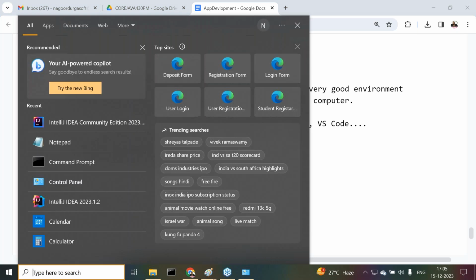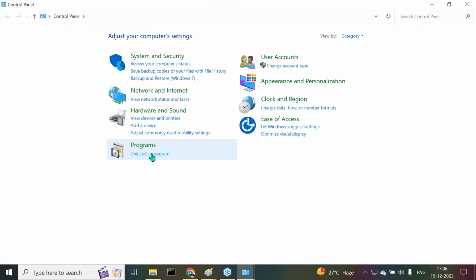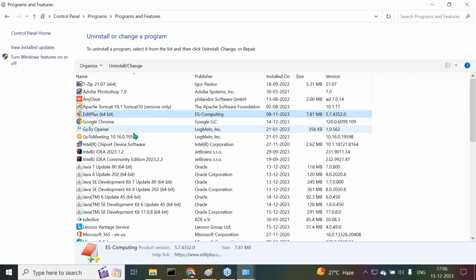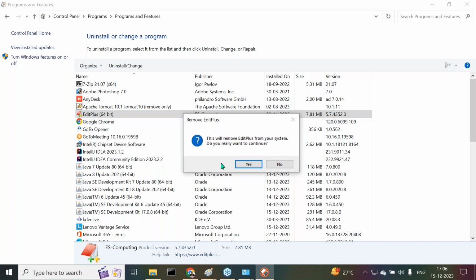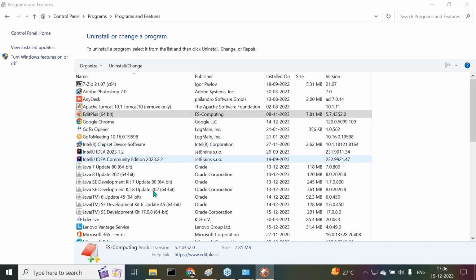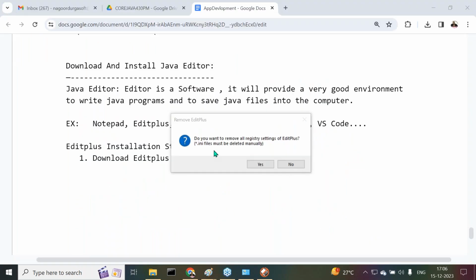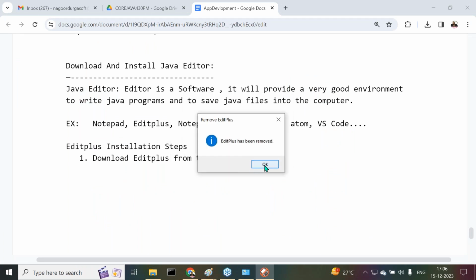The same process: if you want to uninstall any program, I must go to the Control Panel. Inside this Control Panel, Uninstall a program. There we can see this software, Edit Plus 64-bit. Right click on it, the Uninstall option is available. Okay, fine. Now it's completed, I think. It was uninstalled. Do you want to remove all registry settings of Edit Plus? Yes, I want to remove everything. Edit Plus has been removed. Now let me check it here.